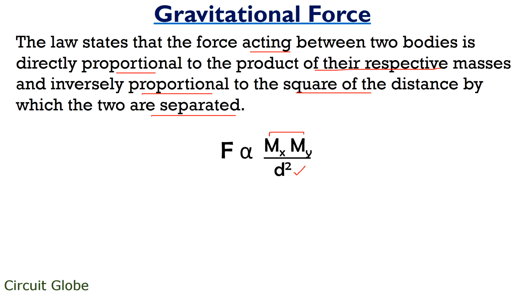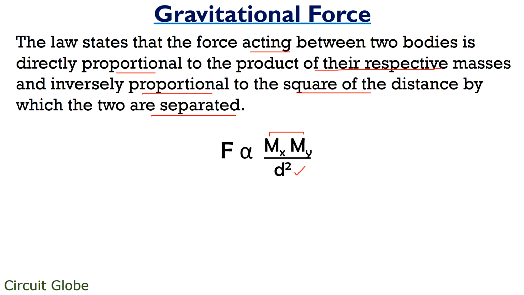By observing this relationship, we can say that force and masses of the objects have a direct relationship with each other. Therefore, bodies with higher masses will experience greater force. But due to the inverse relationship with distance, force decreases when the distance between the two objects increases.